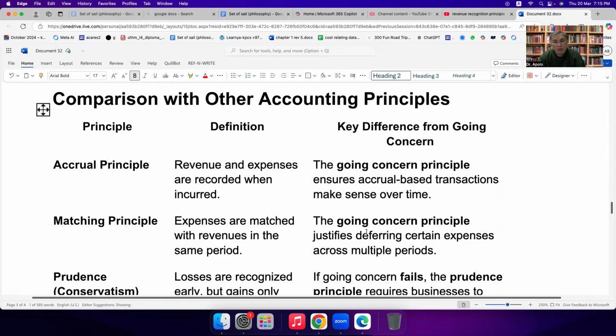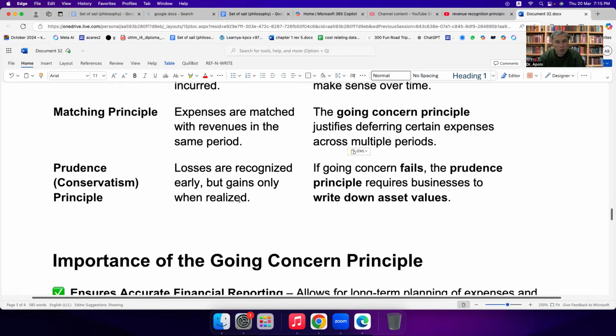In the matching principle, going concern justifies deferring certain expenses across multiple periods, while in matching, expenses are matched with revenues in the same period. With prudence, if going concern fails, the prudence principle requires business to write down asset values, because under prudence losses are recognized early, but gains only when realized.